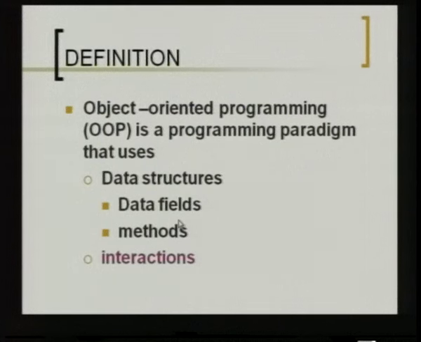Interaction, as we all know, is just a basic English word which means that there is some communication. So, there is data, it is stored and organized, there are functions to operate on that data, and there is a mode of communication between these functions. So, in this way, when programming is done, it is called object-oriented programming.